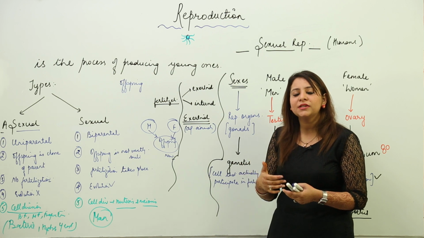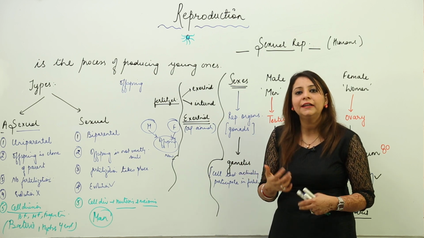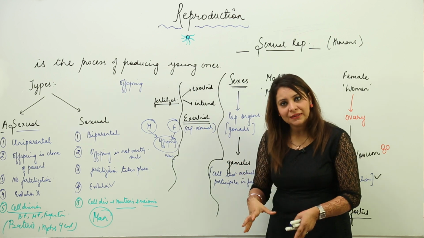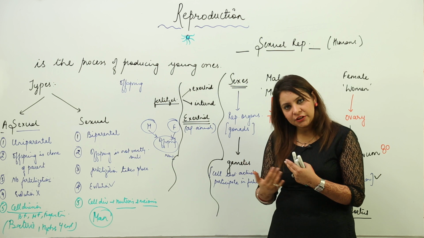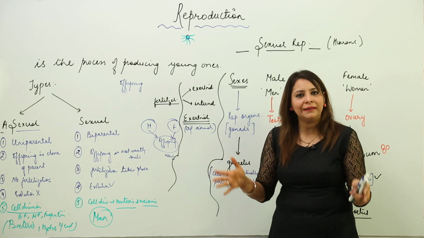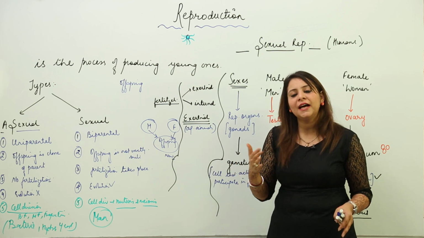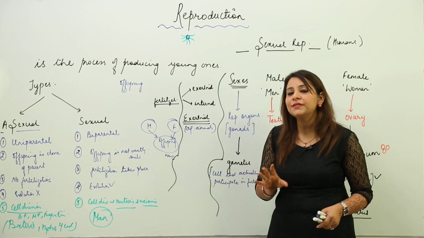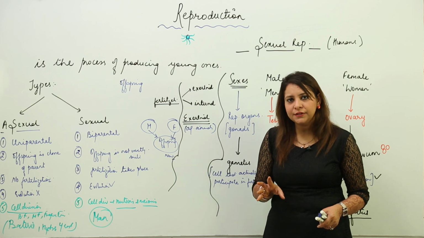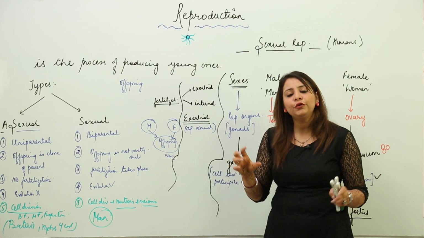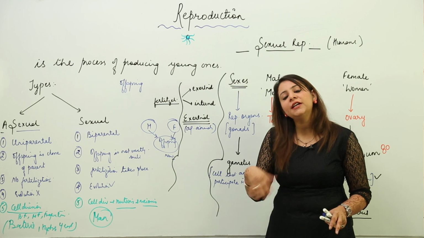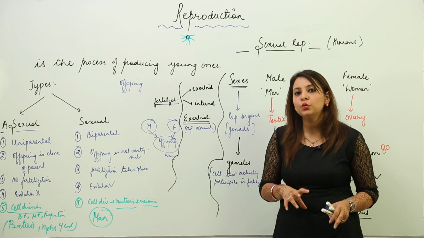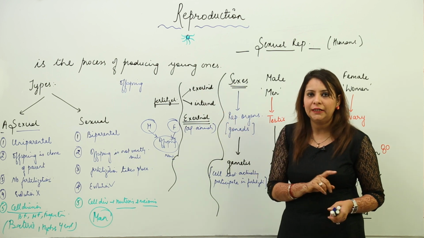But that larva is not seen in the case of internal fertilization. There the developmental stages are something else, because it is occurring in the parent's body. But in external fertilization, the zygote is produced in the water, it undergoes the developmental changes again in the water, and the parents have to do nothing with it. It undergoes various larval stages and finally forms an adult. So you have seen that no parent is involved in the fertilization, they have just released their gametes, and the fusion and the developmental stages occur in the water itself. No parent body is used here, therefore it is called external fertilization.